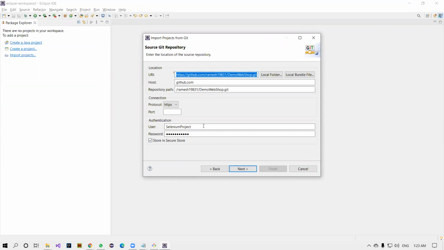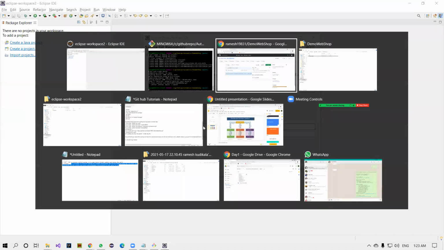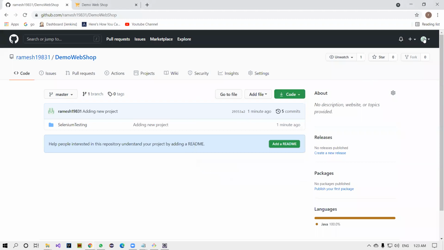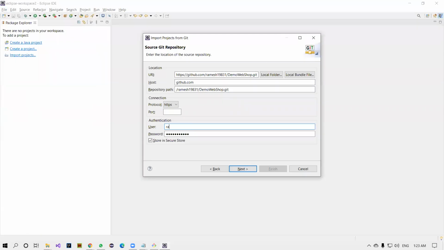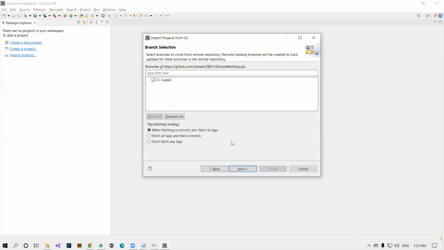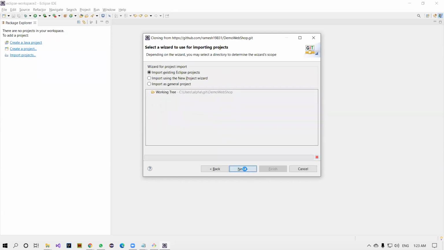But the problem is these are not my credentials. This is not my username. Go back here. You see, Ramesh 1983.1 is my URL and my username. Ramesh 1983.1 and password. Perfect. Just click on Store in Secure Store. Next. Click on master. Enter. Yeah, go here.